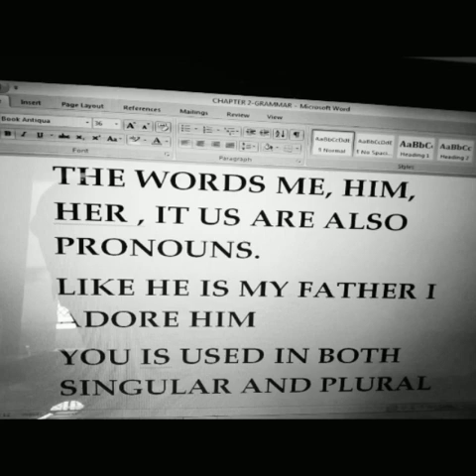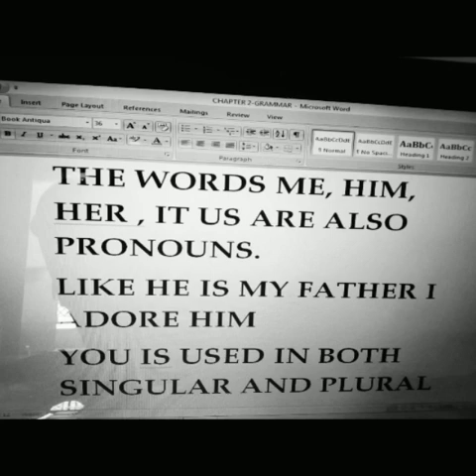Like, he is my father, I adore him. He is my father. What is the pronoun in this sentence? He. He is referring to father. What is the other pronoun? I adore him. I is another pronoun. Adore him. Him is again a pronoun used. So you can see in one sentence, the entire sentence is explaining about the father.